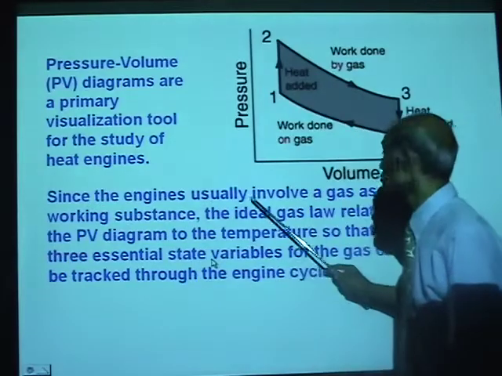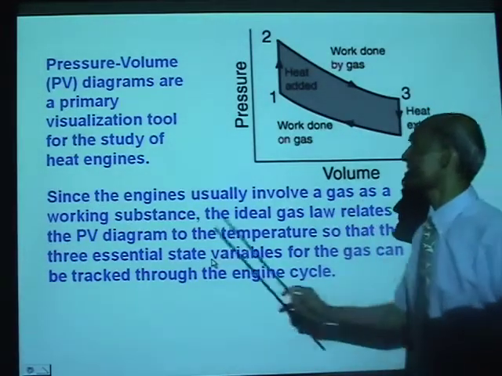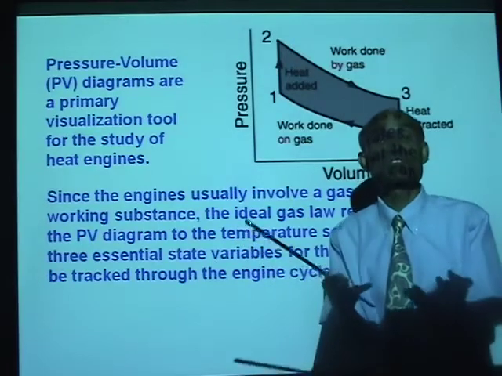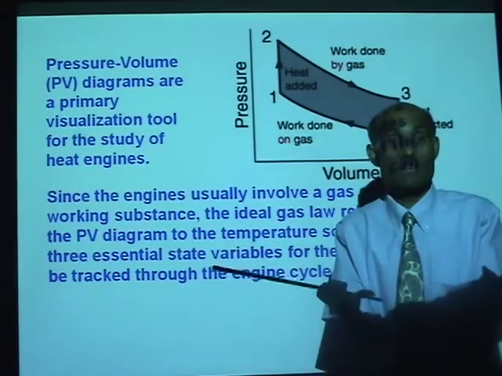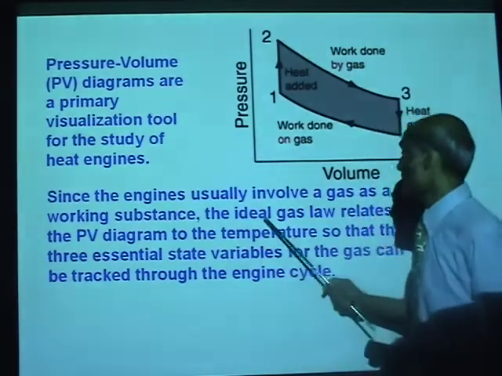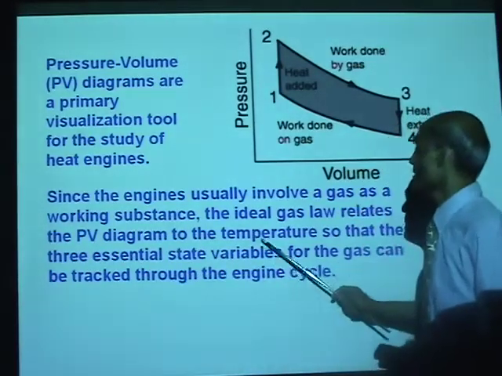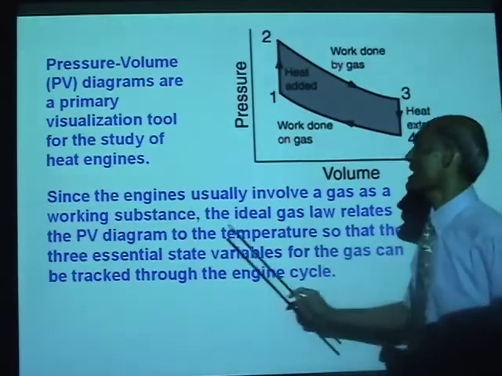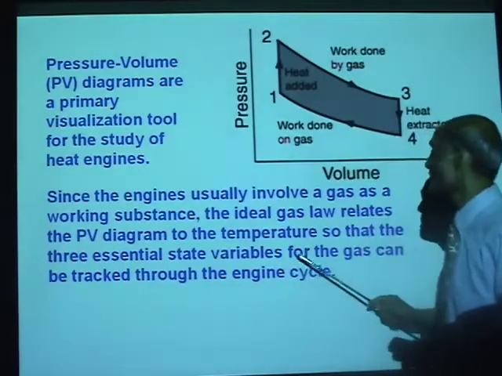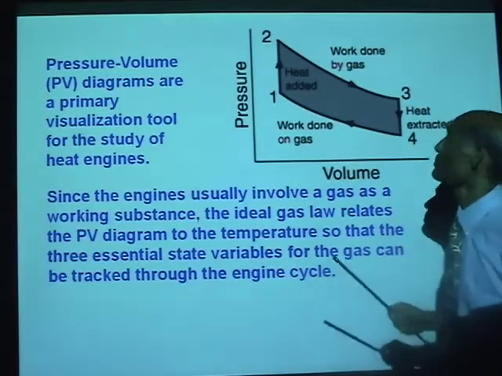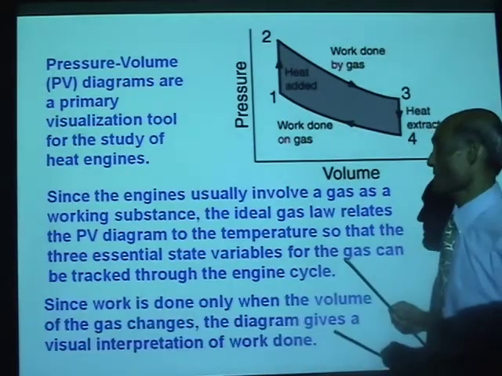Since the engines usually involve the gas as a working substance, and in the car it is a mixture of gasoline and air. The ideal gas law relates the PV diagram to the temperature, so that the three essential state variables for the gas can be tracked through the PV diagram.